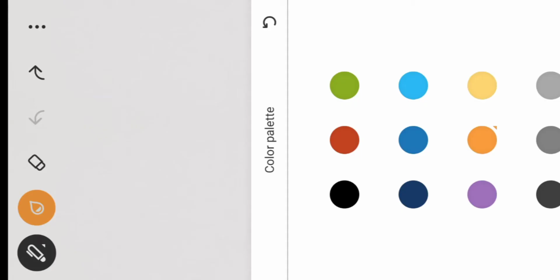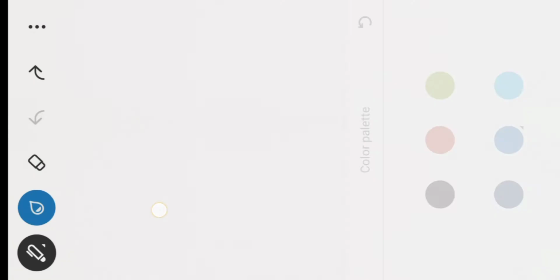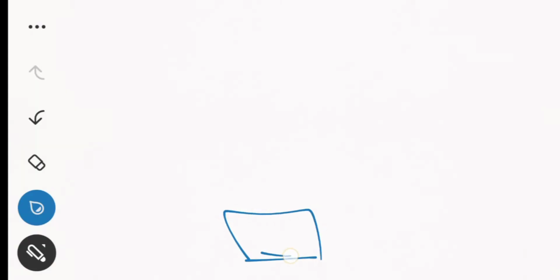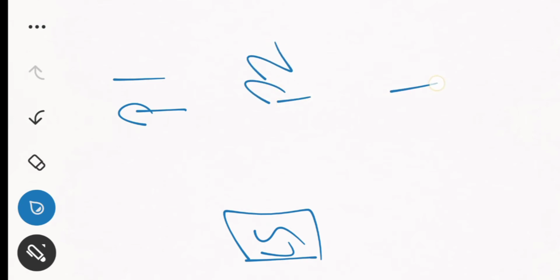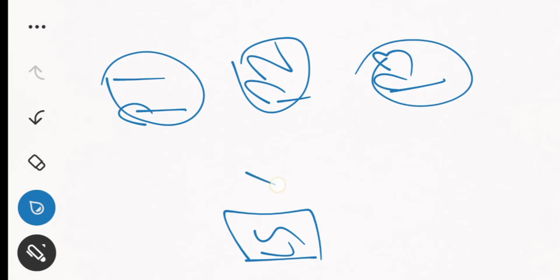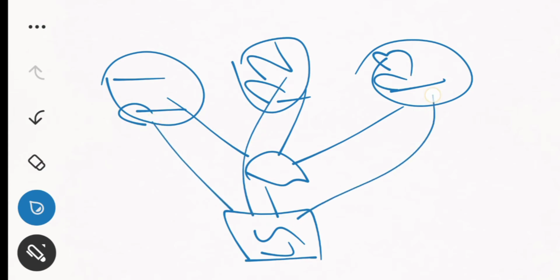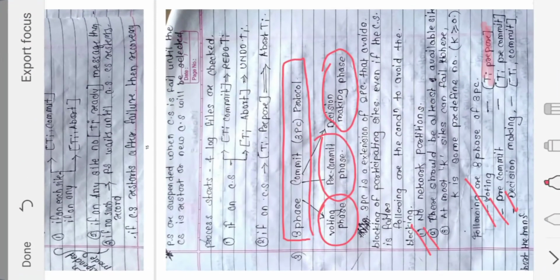Let me change the color. If I say this is my coordinator site, and this is my participating site 1, participating site 2 and participating site 3, these are my sites and they are connected to the network, right? So this coordinator site will send the prepare message to this site, to this site and to this site. That is nothing but this TI prepare.